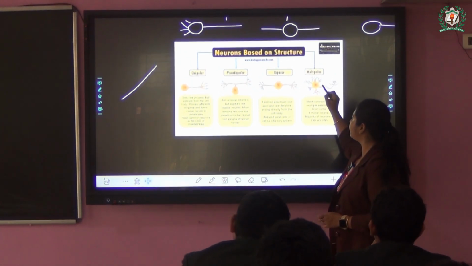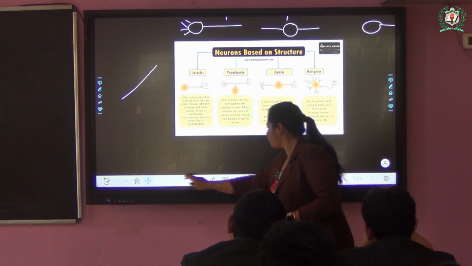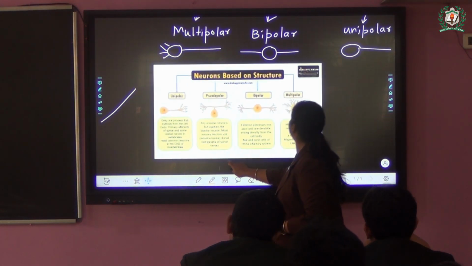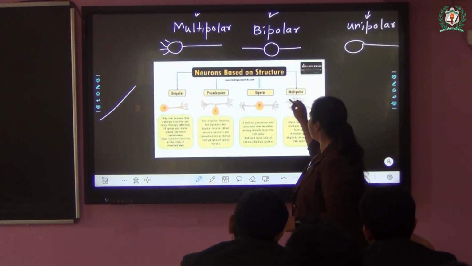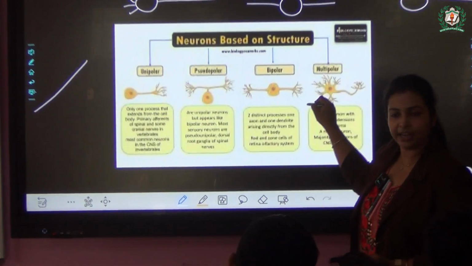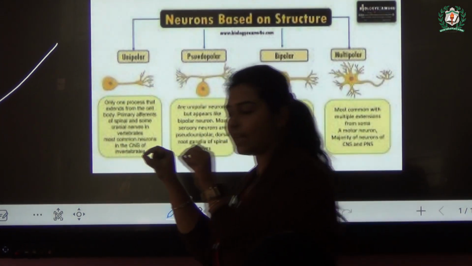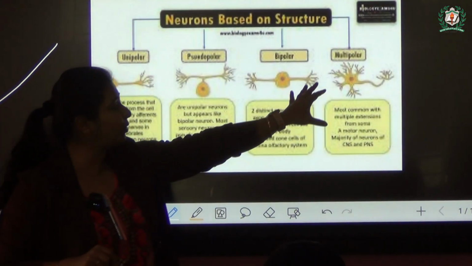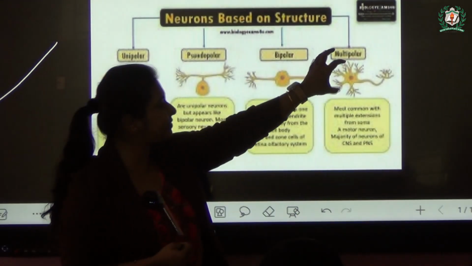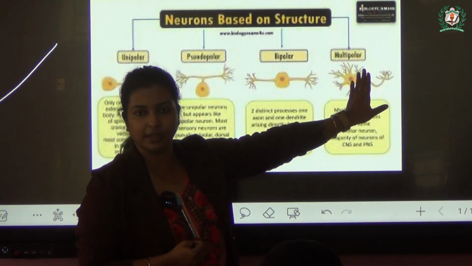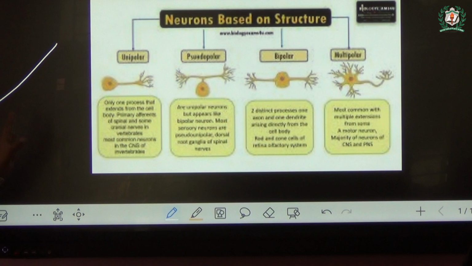And what is that? This is multipolar, where we have multiple branches. Like I have drawn here, though this is a very basic diagram, you can understand. From the cell body, multiple branches arise, which are the dendrites, and from there a single nerve ending or simple axon arises. So what can they do? They can take the impulse from various areas and can pass it to another one, right? So depending on their function, depending on their structure, we have multiple types.